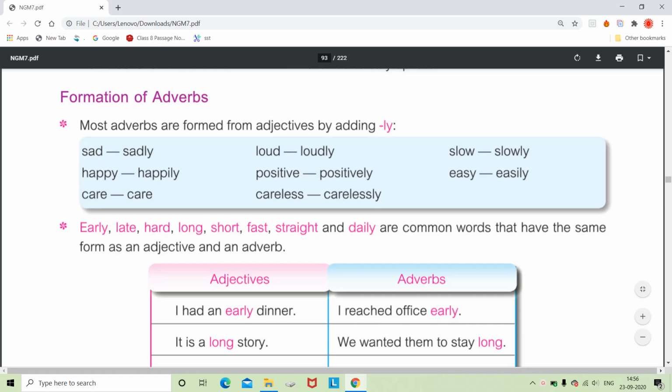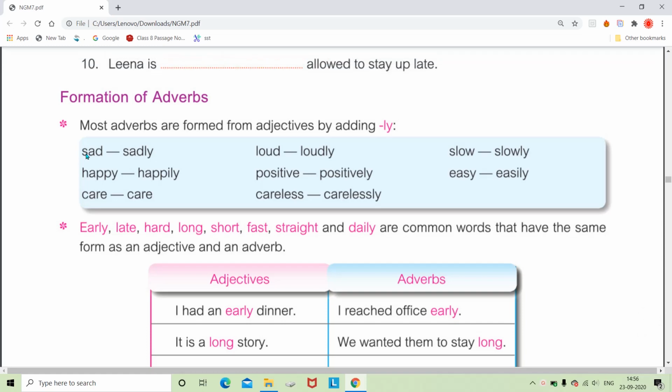First, you can see that most adverbs are formed from the adjective by adding ly. So here you can see how it is. If you ask a question with how, you will get the adjective. Okay, how is it: sad, happy, loud, positive, careless, slow, easy. So most adverbs are formed from adjectives by simply adding ly at the end. Sad is an adjective, sadly is an adverb. Happy is an adjective, happily is an adverb. In the same way, loud is an adjective, loudly is an adverb.